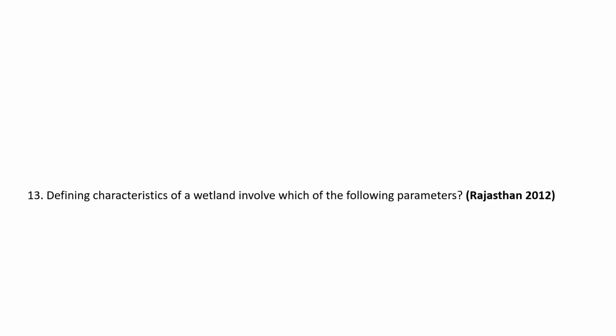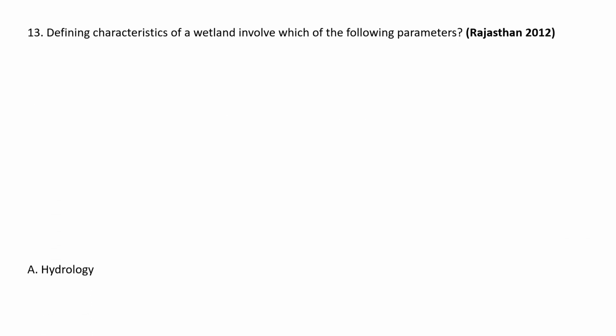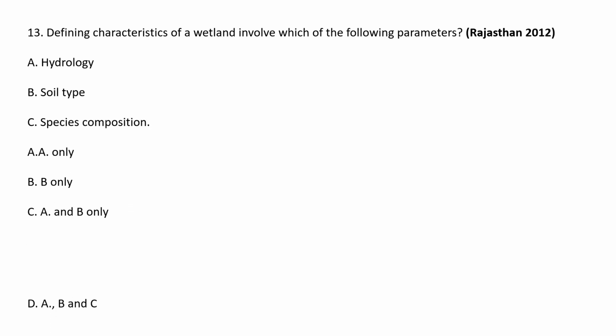Next question. Defining characteristics of a wetland involve which of the following parameters? A. Hydrology, B. Soil type, C. Species composition. So the choices are A only, B only, C A and B, and D A, B and C. So the correct option is D, A, B and C. The characteristics of a wetland are indeed defined by the interplay of hydrology, that is water dynamics, soil type, especially hydric soils, and the species, especially hydrophytes, that thrive in these conditions. So the characteristics of a wetland involve hydrology, soil type, and species composition. D is the correct option.